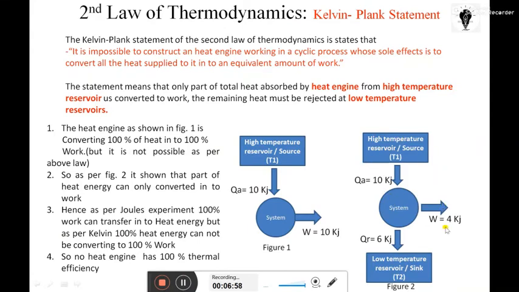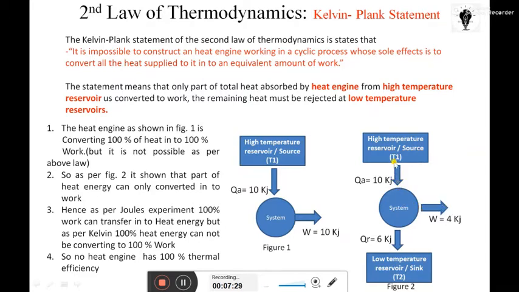By noticing this diagram, you can see that T1 is the high temperature reservoir and T2 is the low temperature reservoir. So heat is flowing from high to low. It also guides you on the direction of flow of heat energy, from high temperature to low temperature, and from here you are supposed to have a work output.